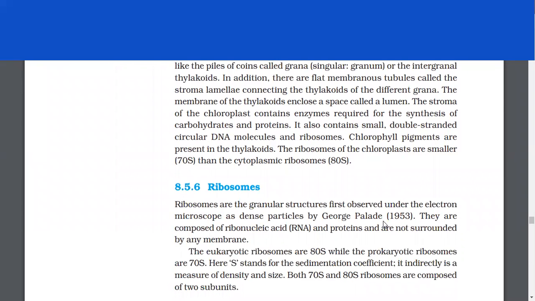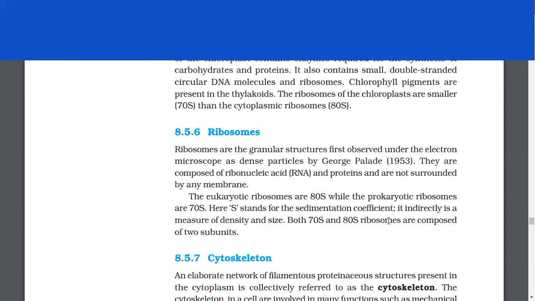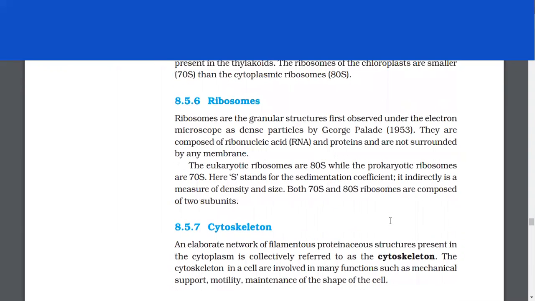The stroma of the chloroplast contains enzymes required for the synthesis of carbohydrates and proteins. It also contains small, double-stranded circular DNA molecules and ribosomes. Chlorophyll pigments are present in the thylakoids. Ribosomes of the chloroplasts are smaller than the cytoplasmic ribosomes.